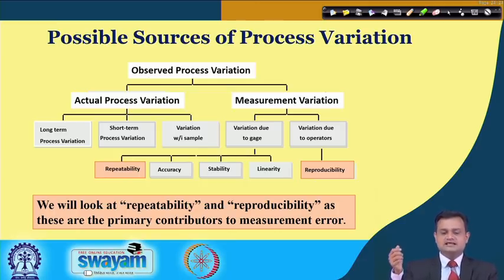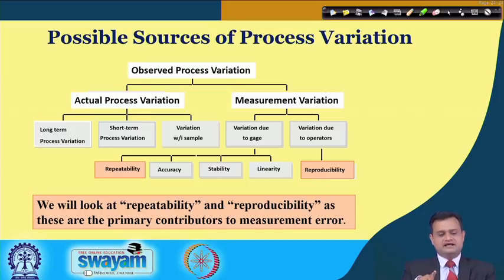Now, the variability due to gauge could be further divided into several factors responsible for that: repeatability, accuracy, stability and linearity. We will see all. And variation due to operator, I will say, is reproducibility.